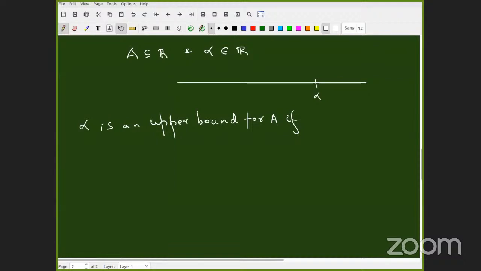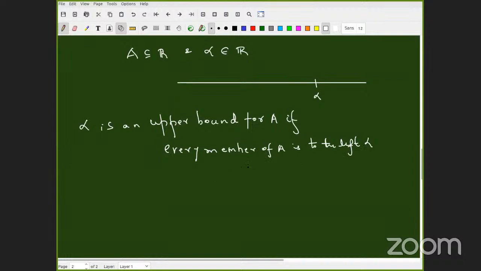Quick, answer this question. I want a very quick response. R7, Abhirami: to the left of alpha. Very good. So is there a quantifier in the statement? Yes, sir. Every member of A is to the left of alpha. By that, what do I mean? For all. Yes, left of alpha.